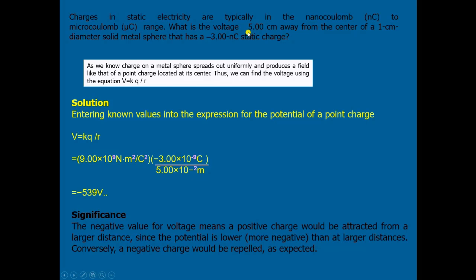Distance is 5 centimeter, converted into meter, divided by 5 into 10 power of -2 meter. After calculation, it comes out to be -539 volt. This negative value of the voltage means a positive charge would be attracted from a larger distance, since potential is lower, more negative than at a large distance. Conversely, a negative charge would be repelled.